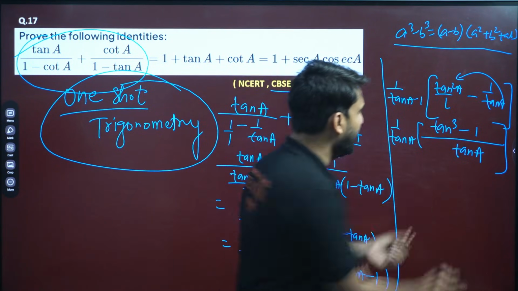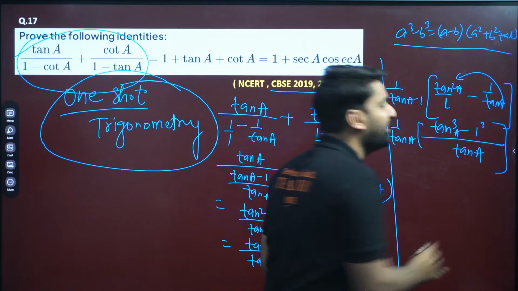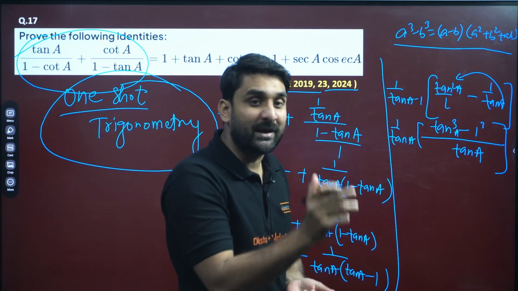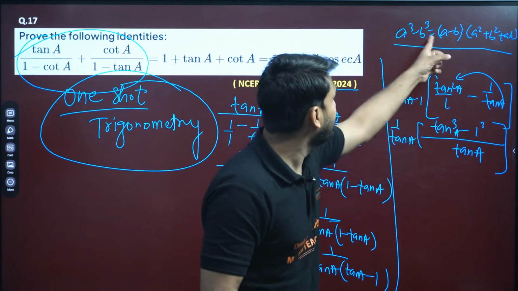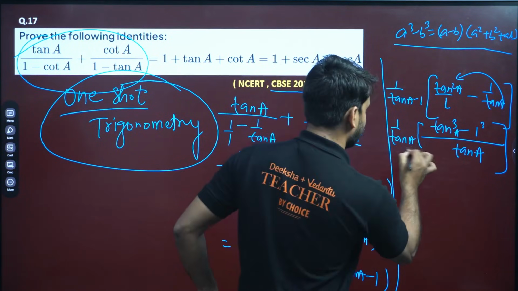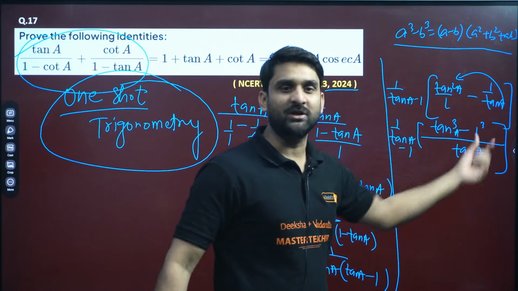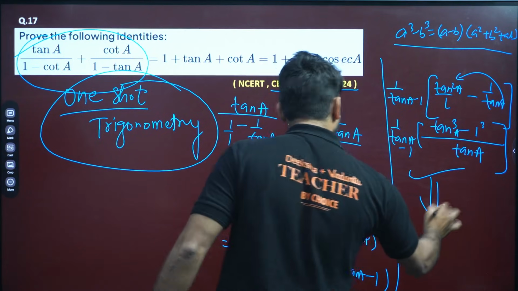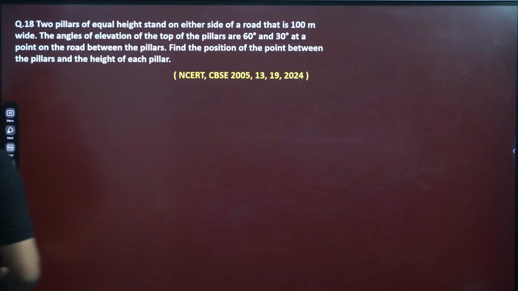Because 10 cube a minus 1 can also be written as 10 cube a minus 1 cube. So there will be 10a minus 1, and this 10a minus 1 will be cancelled with the other 10a minus 1. Right? So after applying a cube minus b cube, you guys can solve. Please proceed, you can solve this question. Now moving to the next question.